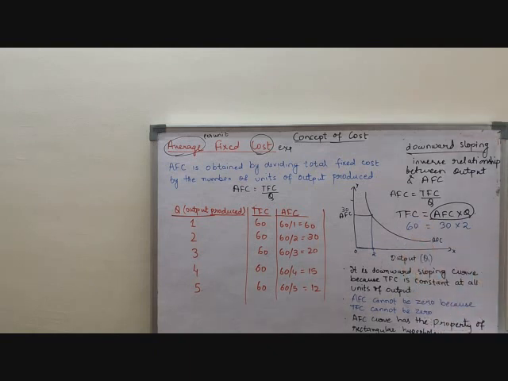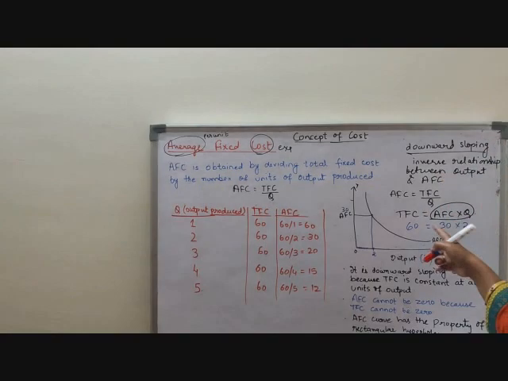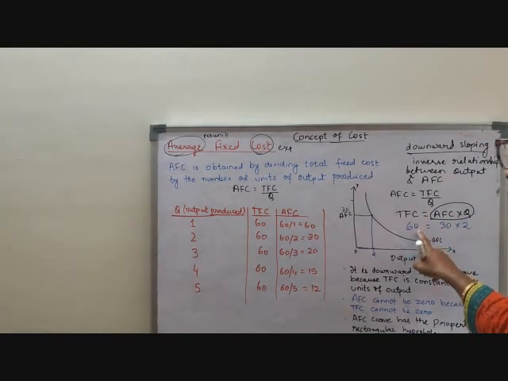Clear, children? So if we take any point on the AFC curve and multiply the AFC with the output, the product will be the same. Why will the product be the same? Because TFC is constant throughout. That is why the product will be the same, that is 60. So we say this is a rectangular hyperbola.